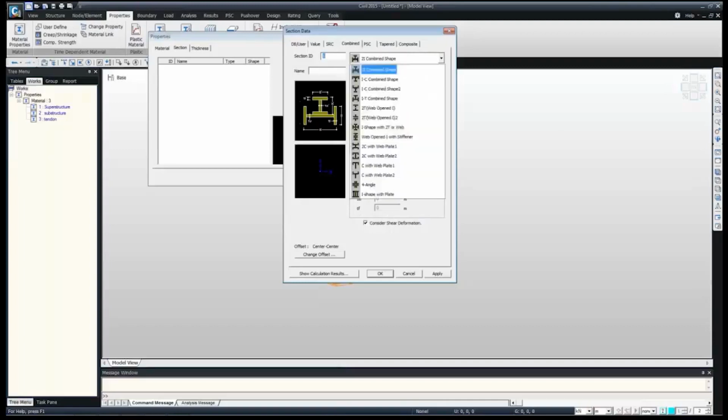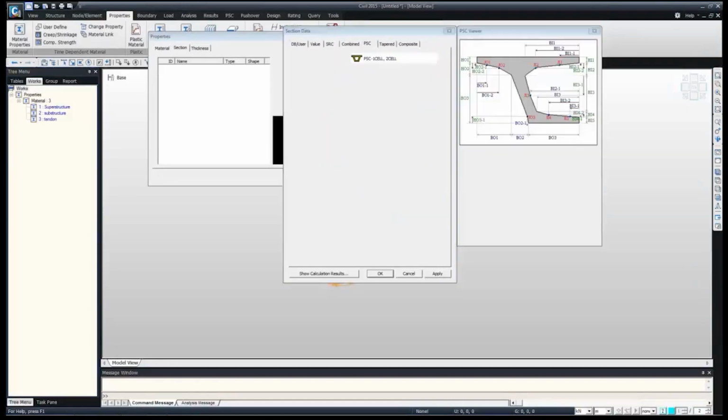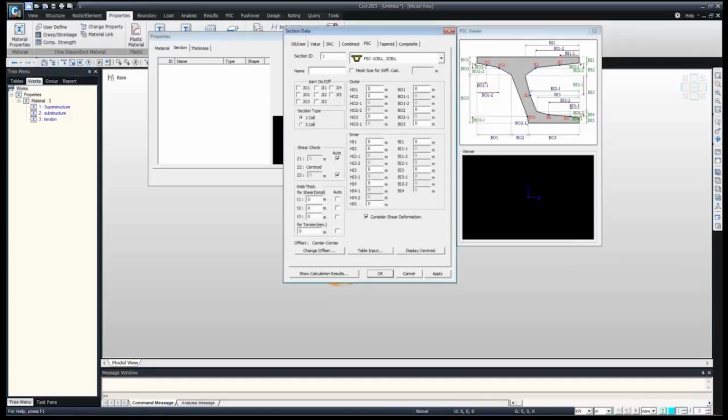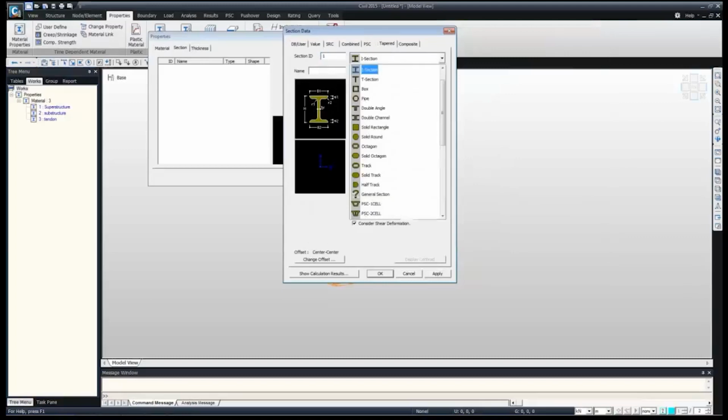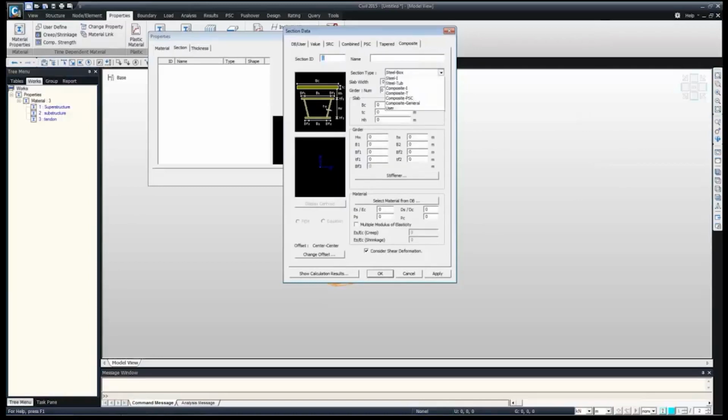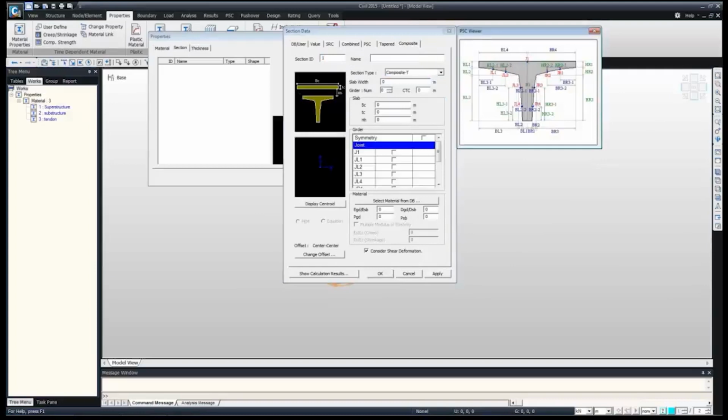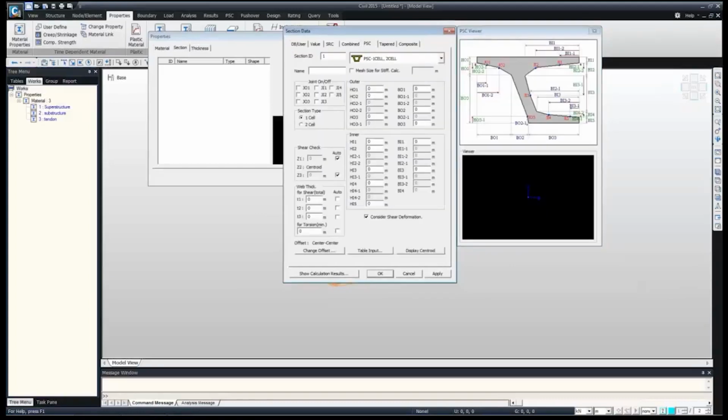Then the combined section, steel combined section, various types of combined section, like channel back to back, angle back to back. So there were the various sections. Then finally the PSC section, which we'll be using today for our topic. Then tapered section. Tapered, we can directly define from here. For tapering, let's say the tapering is going from 0 to 10 meter, we need to define only the ith and jth section at 0 meter and 10 meter, and it automatically takes care of the tapering. Then finally composite section, like steel box, steel I, composite T. So let's move to the PSC section.